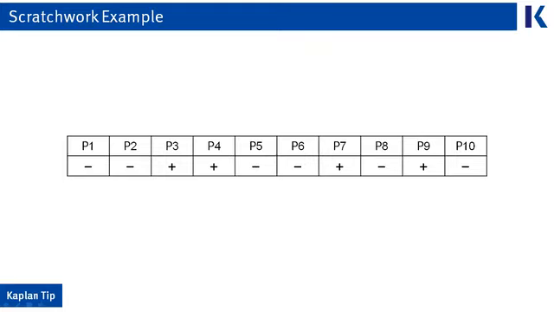Now some people may want to set up their scratch paper, something like this on the test, where you've used pluses and minuses to indicate harder or easier passages. In order to do this, you need to look through all the passages in the test first, make a quick decision on them as fast as you possibly can, write it down, and then come back and do the easier passages. Some people might want to use 1s, 2s, and 3s to show hard, medium, and easy passages, that kind of thing. So that's one way of doing it. In this case, you do have to spend a little bit of time up front on the test, deciding which passages are easy and deciding which passages are hard.